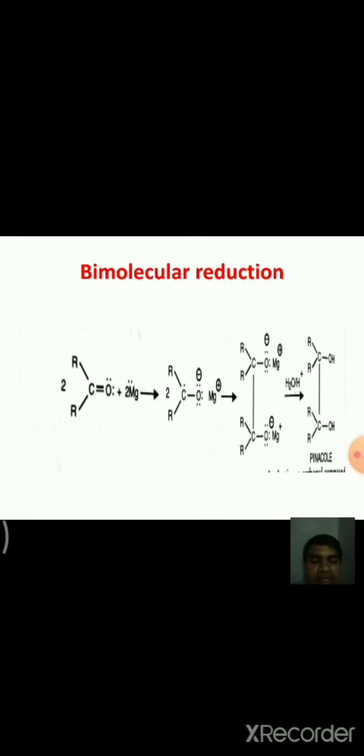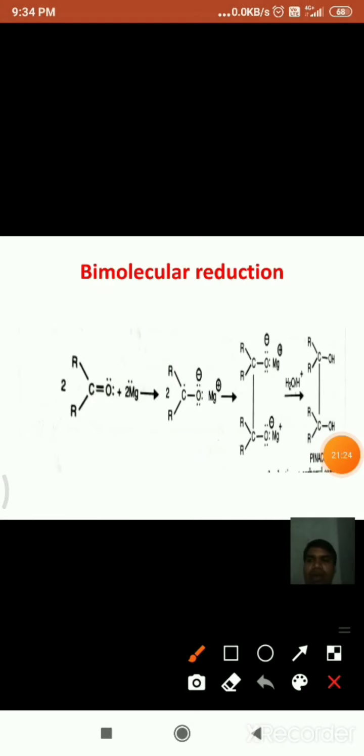And see here, this is the mechanism of bimolecular reduction. First of all, this ketone molecule reacts with magnesium, and two molecules of carbonyl compound react with magnesium, and it forms a magnesium oxide type compound.